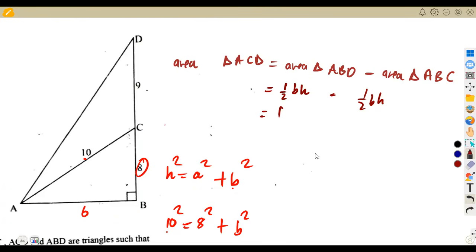All right, so it's going to be half of, from this point to this point, which is 6. So that's half of 6 times the height. The bigger one, up to this point, up to BD. So it's going to be 8 plus 9, which is 17. All right, 8 plus 9, that's 17.